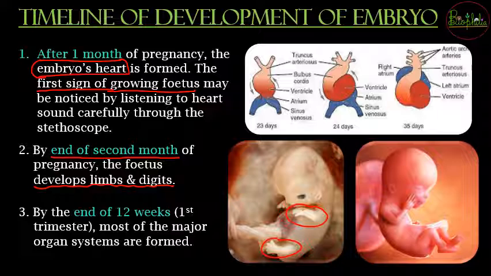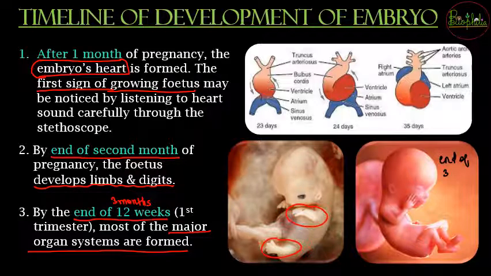Then the third event that is characteristic is by the end of the first trimester. By the end of 12 weeks, or you can say by the end of 3 months, most of the major organ systems will be formed, and because the majority of the organ systems are formed, the baby or the fetus is now less susceptible to teratogens. Still the risk is there, but the risk has decreased as the majority of the organ systems are formed. So the third image will showcase the journey by the end of the trimester, or by the end of 3 months.